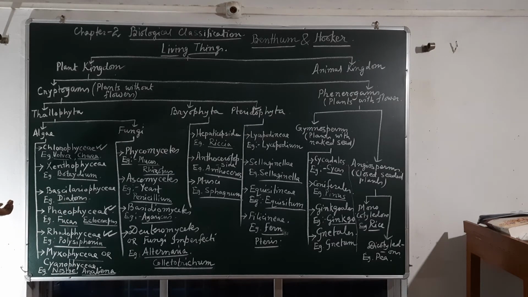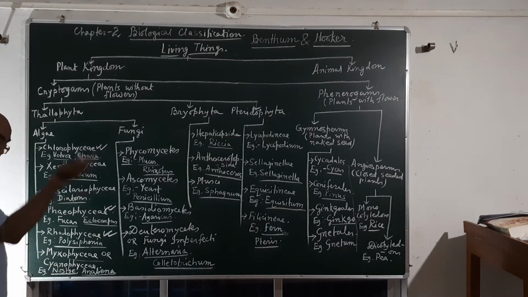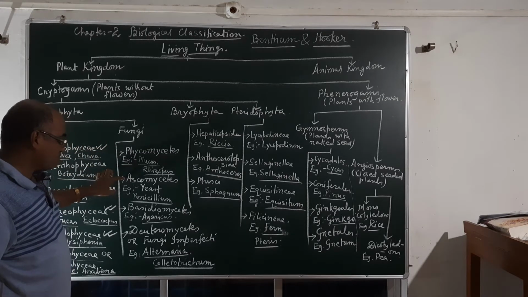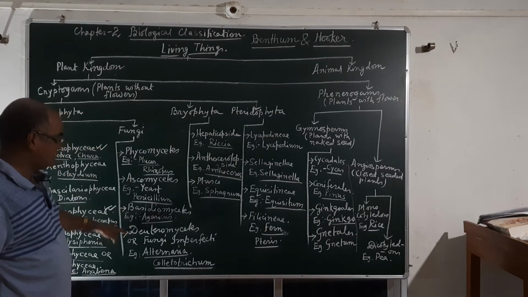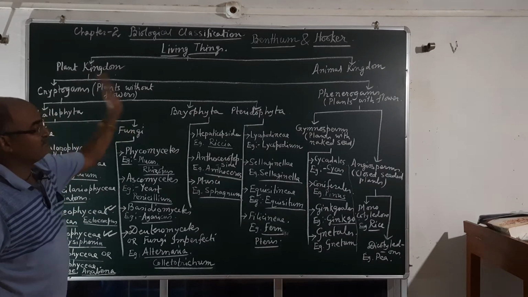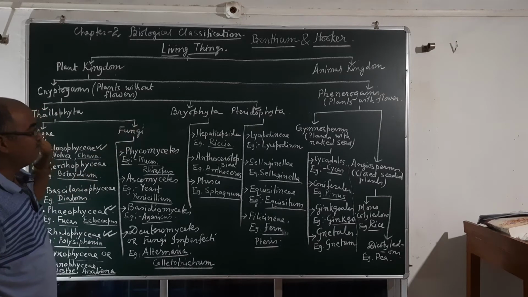They are also termed as the blue-green algae, but now they are called cyanobacteria. Instead of Cyanophyceae, this is coming under cyanobacteria in the group of bacteria. Fungi: Phycomycetes, Ascomycetes, Basidiomycetes, Deuteromycetes. These things we will study in the group fungi, except in the plant kingdom. As I have told, the fungi have gone out of the plant kingdom.